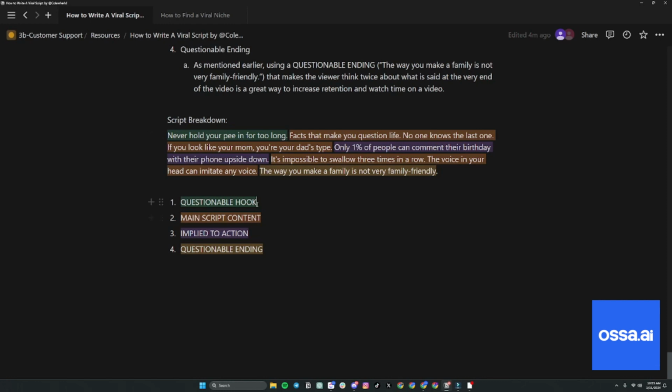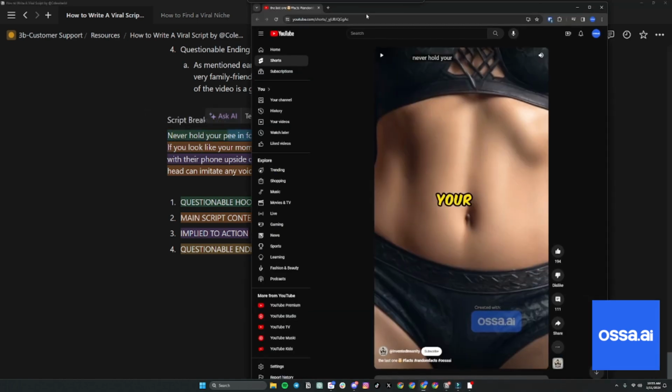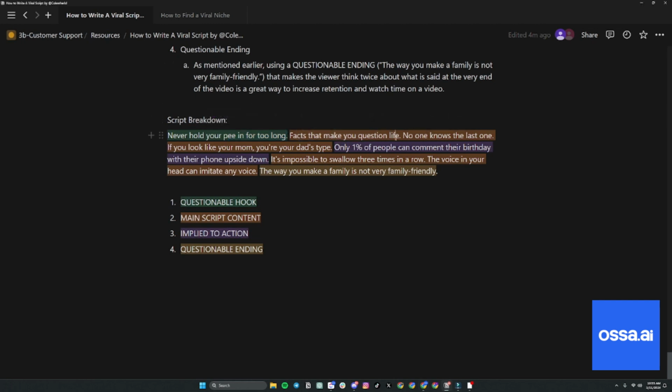And I talk about this framework right here. I broke it down. Right here, questionable hook. A questionable hook is essentially something that makes people question, like, what the fuck? You're scrolling and you hear something and you're like, wait, what? I need to know more about that. So boom, questionable hook, something that hooks people in, very short and to the point, as we just showcased right here: facts that make you question life.